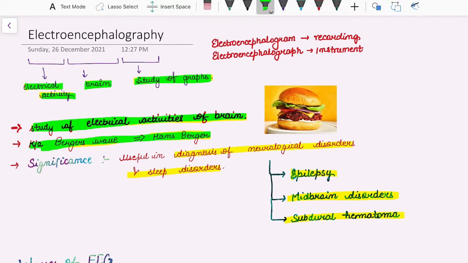So, what are the significance and importance of EEG wave or electroencephalography in medical sciences? This is useful in the diagnosis of various neurological disorders and sleep disorders. Neurological disorders which are identified by these techniques are epilepsy, midbrain disorders, and subdural hematoma.